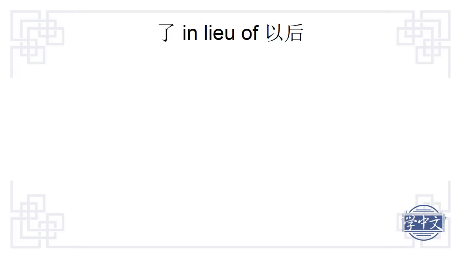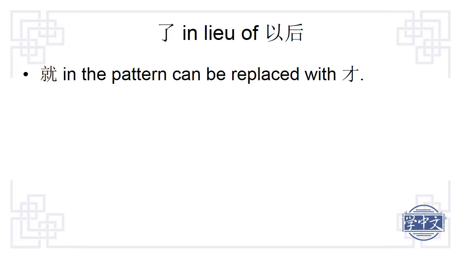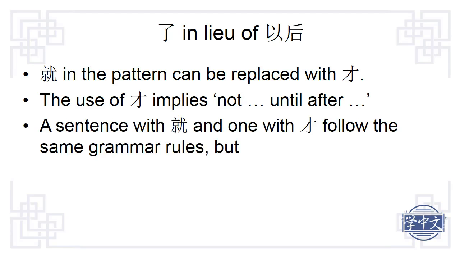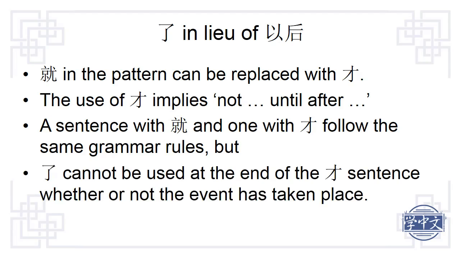In addition to 就, 才 can be used in the same pattern. The implication of 才 is not until after. A sentence with 就 and one with 才 follow the same grammar rules, except that le cannot be used at the end of a 才 sentence, whether or not the event has taken place.